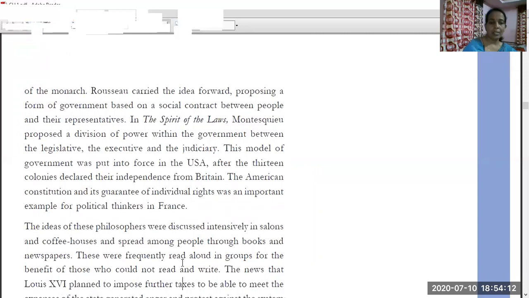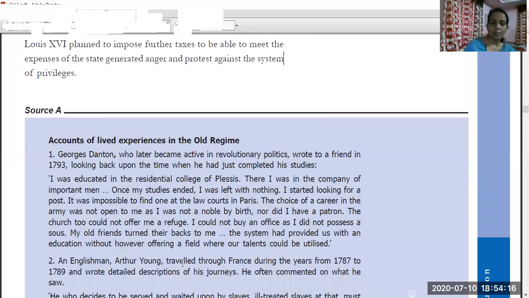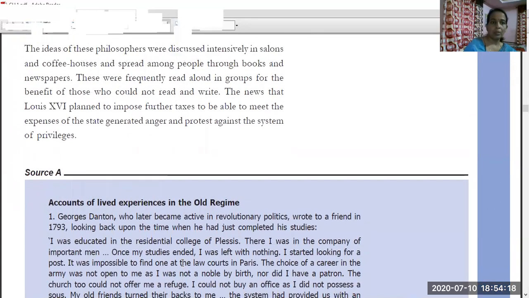These ideas were discussed throughout France. They did not remain in a book. The ideas of the philosophers were discussed intensively in salons and coffee houses and spread among people through books and newspapers. Different mediums were used to spread the ideas.